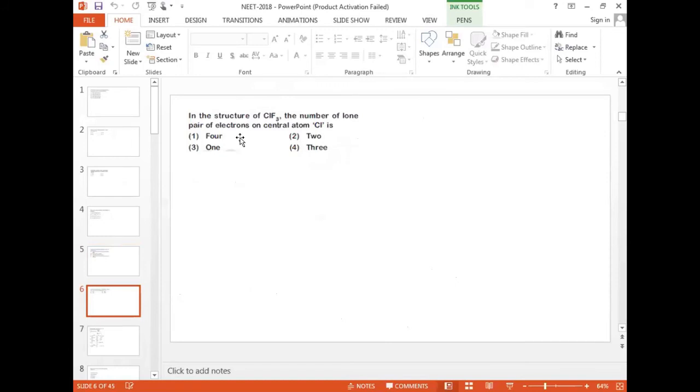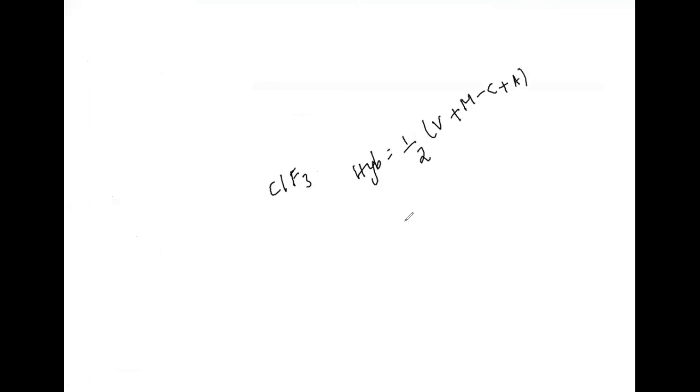In the structure of ClF3, the number of lone pairs of electrons on the central atom Cl is? See, all inorganic questions are only from the P block. If ClF3 is given, I use the hybridization formula: hybridization equals half into V plus M minus C plus A.